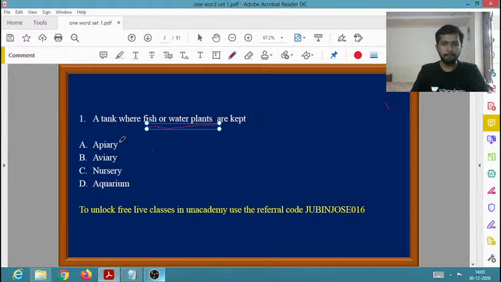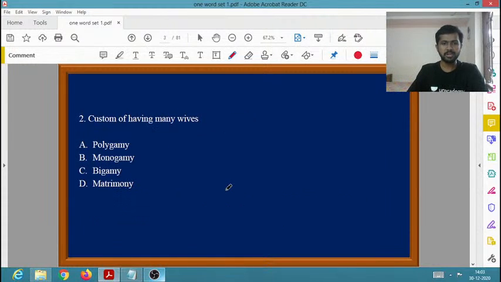So apiary is something related to bees, beehives and all. Aviary is something related to birds. Then you have nursery, and finally aquarium. So the right option is aquarium. It is the place where fish or water plants are kept. We keep fishes or water plants in an aquarium. Remember that. Now let us move on to the next question.